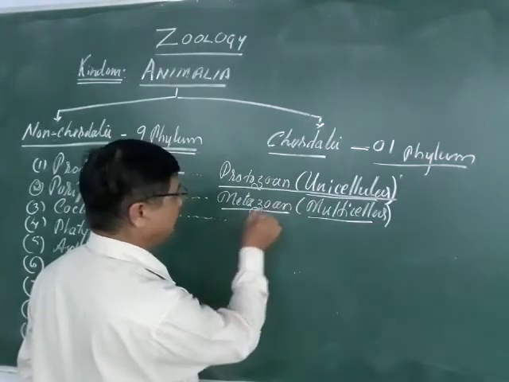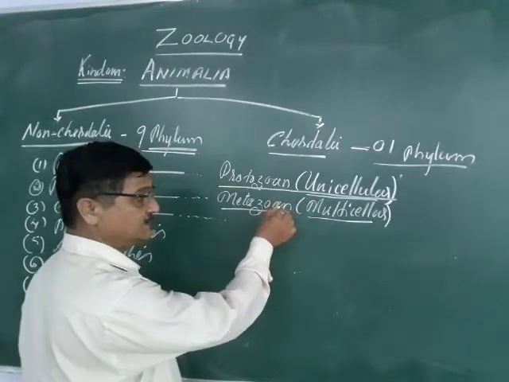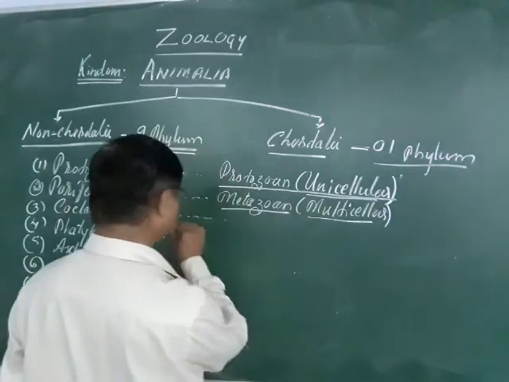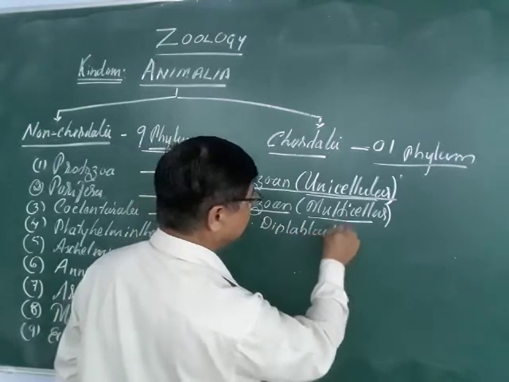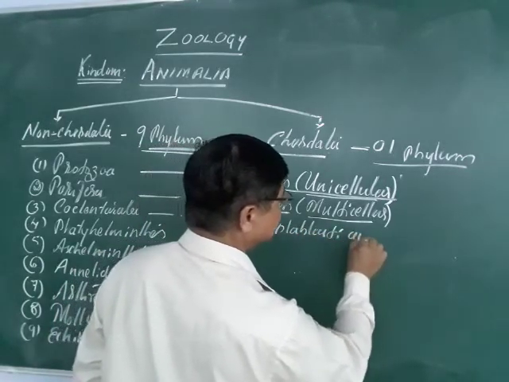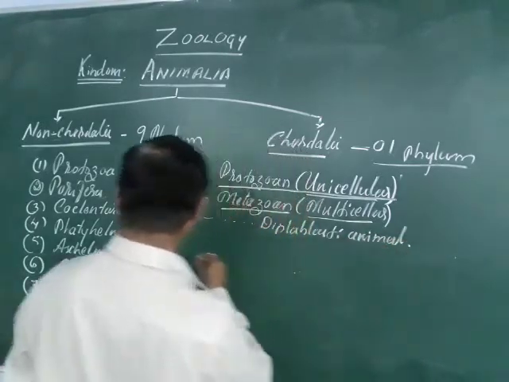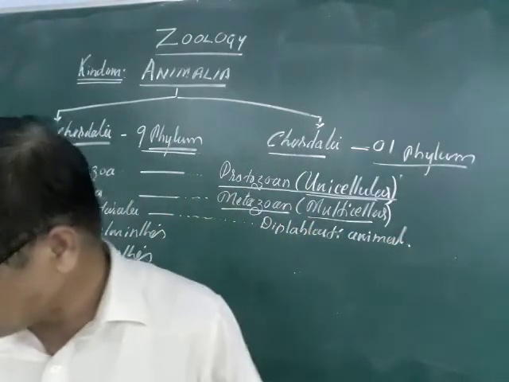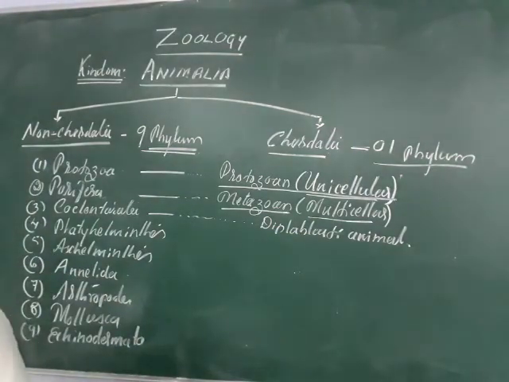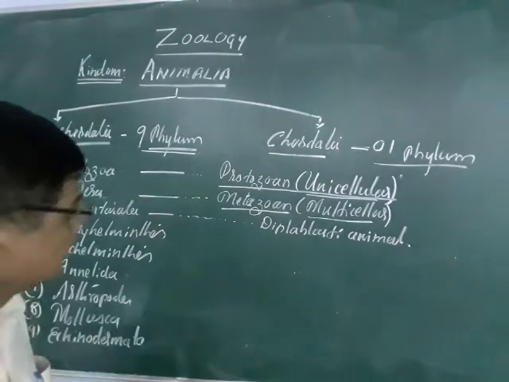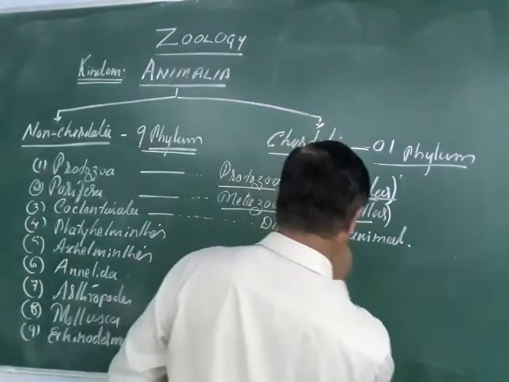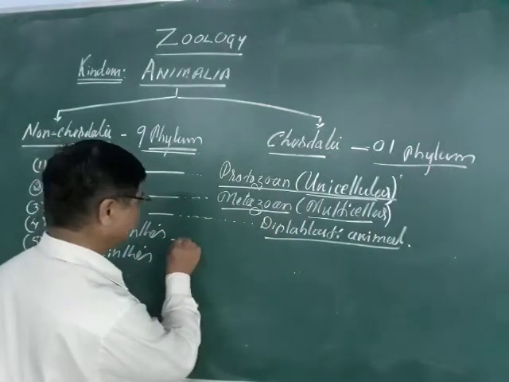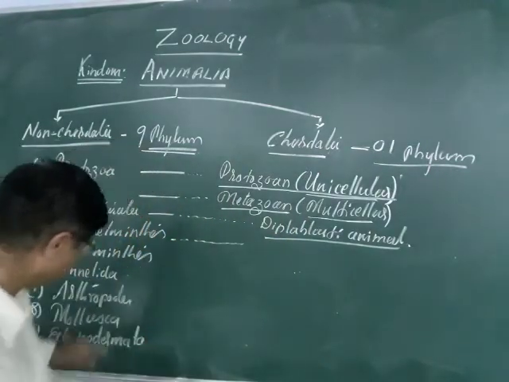Diploblastic. Among the metazoans, the Coelenterates come under the diploblastic animals. So, Coelenterata are diploblastic animals. Yes, these are the diploblastic Coelenterates. And here you can say these are the Platyhelminthes up to Echinoderms.